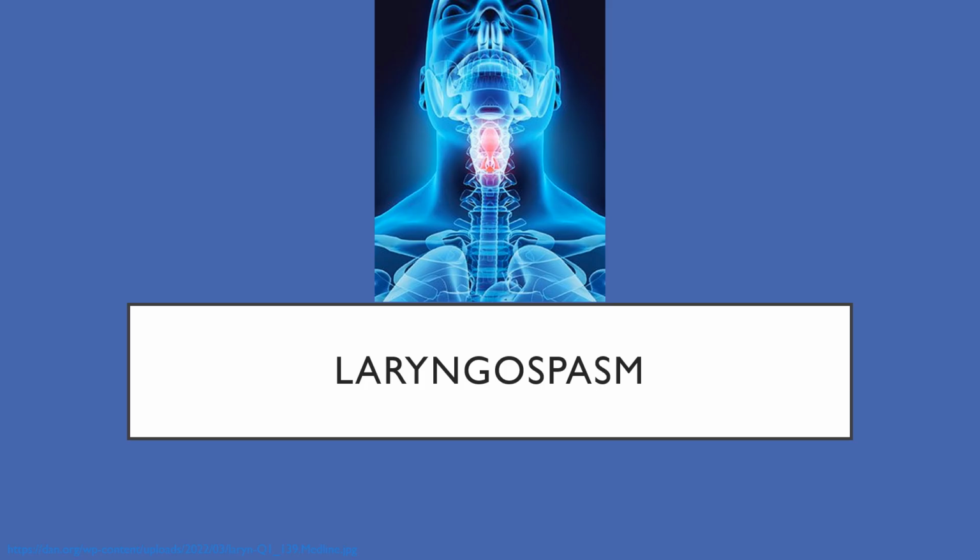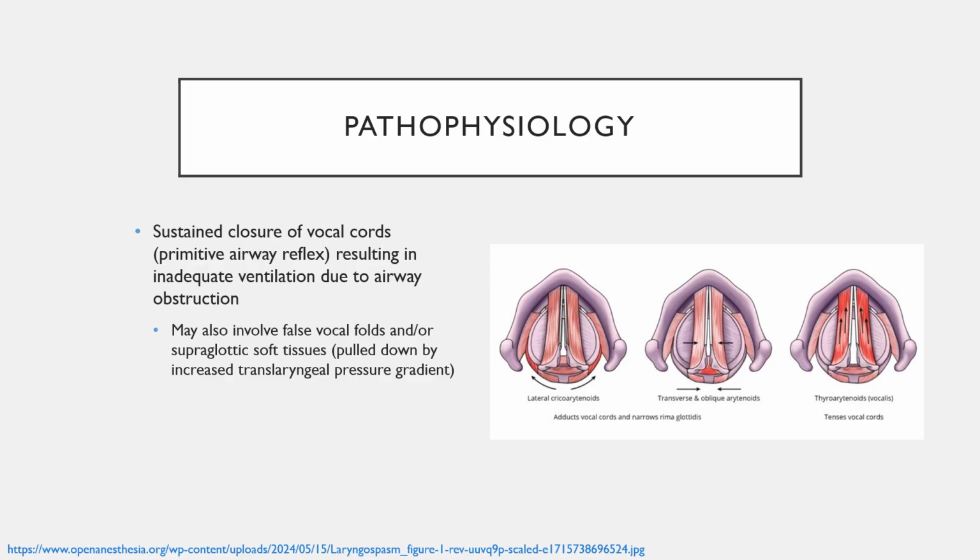All right, finally we'll go to laryngospasm. Laryngospasm is a sustained closure of the vocal cords which results in airway obstruction. You can see in the image to the right the vocal cord muscles and their action with adduction of the vocal cords. And it's important to realize that this may also involve the false vocal cords or even the supraglottic tissue because of the translaryngeal pressure gradient.